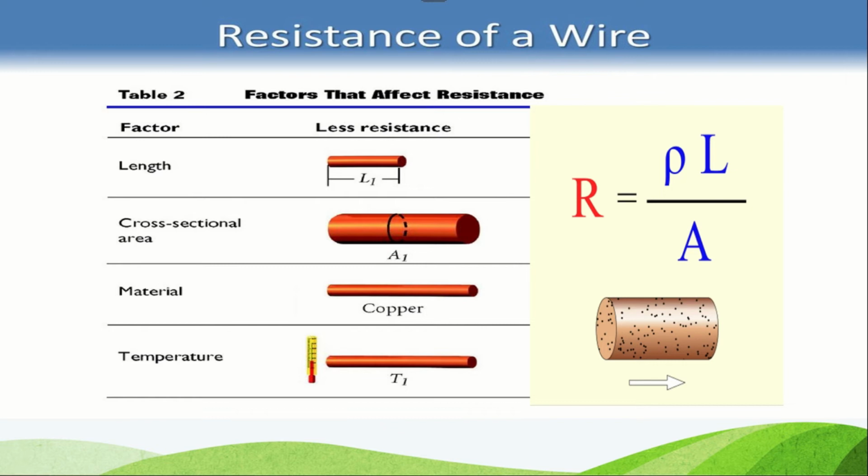So this is given by the formula R equals rho L by A. Rho is resistivity. Electrical resistivity is an intrinsic property. It is the internal property of a material that quantifies how strongly a given material opposes the flow of current. That is resistivity. A low resistivity indicates a material that readily allows the movement of electric charge. It is represented by the Greek letter rho.